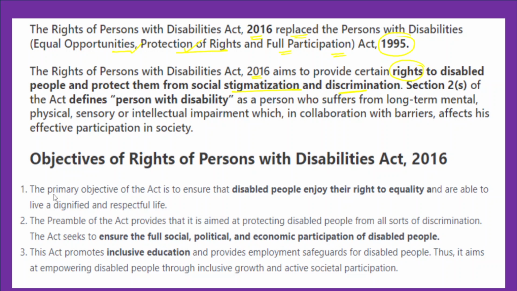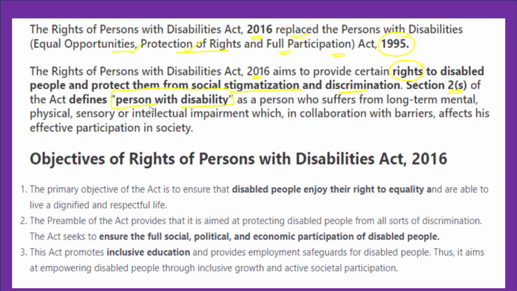In fact, section 2 subclause (s) of the Rights of Persons with Disabilities Act specifically defines the persons with disabilities. So who are the persons with disabilities? There's a specific definition given in section 2 subsection (s).